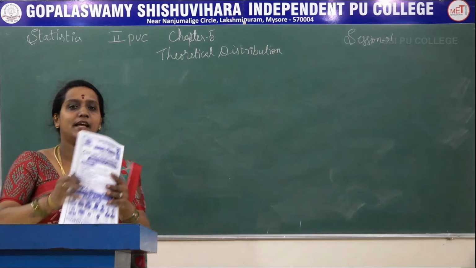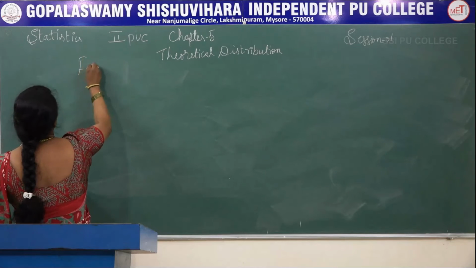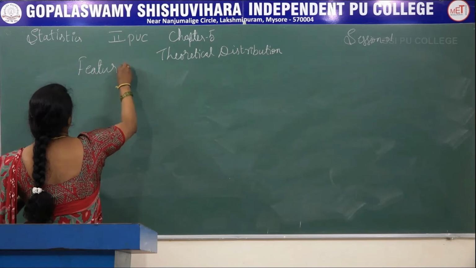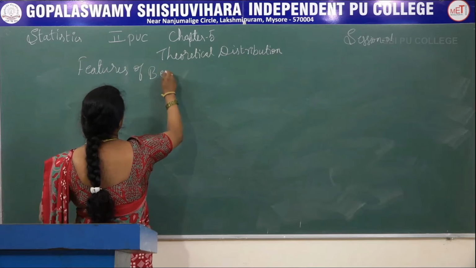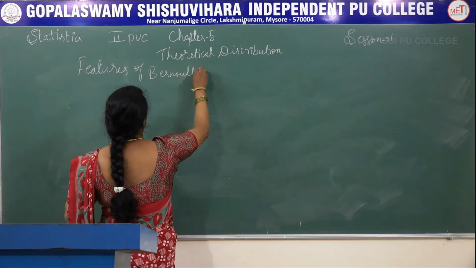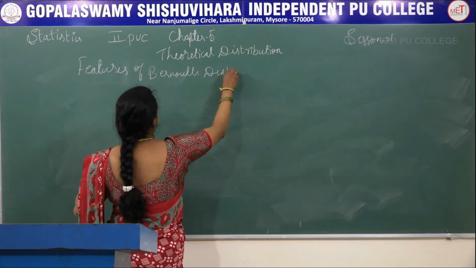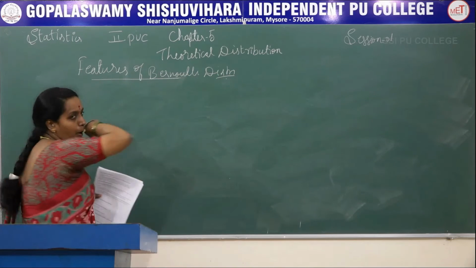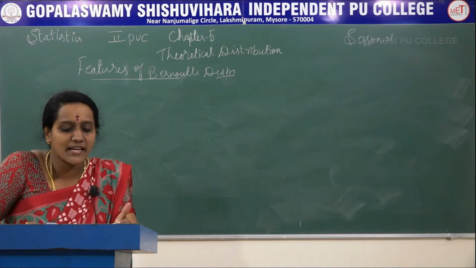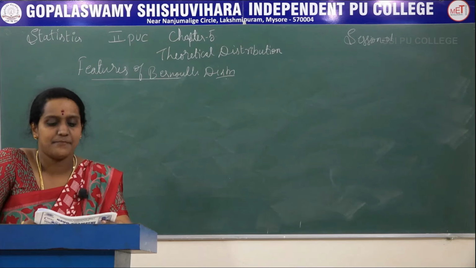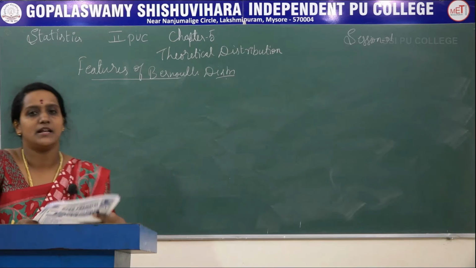Features of Bernoulli distribution. Properties or features, both are the same. Bernoulli distribution has one constant, that is p, which is the parameter of the Bernoulli distribution.